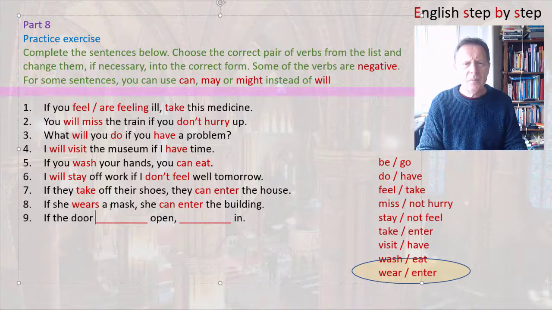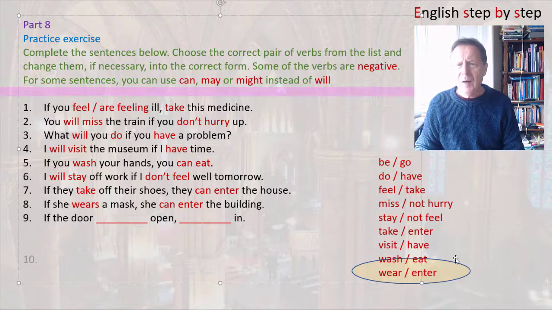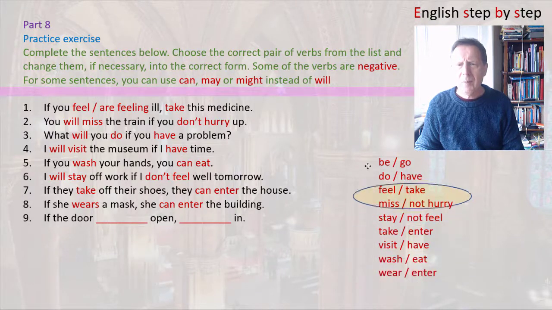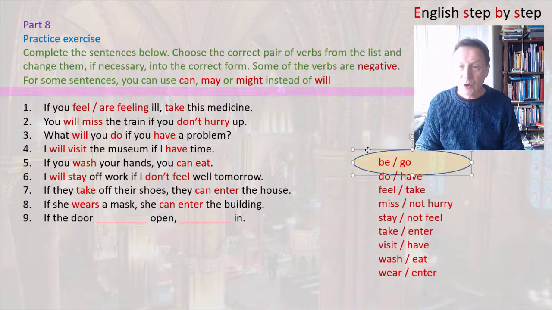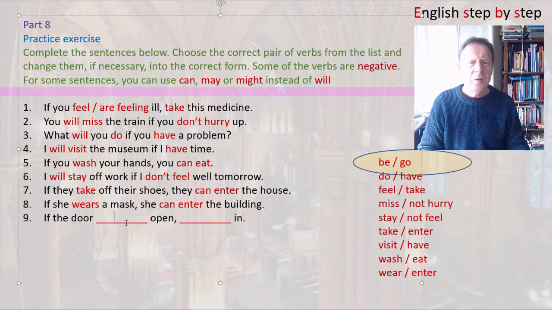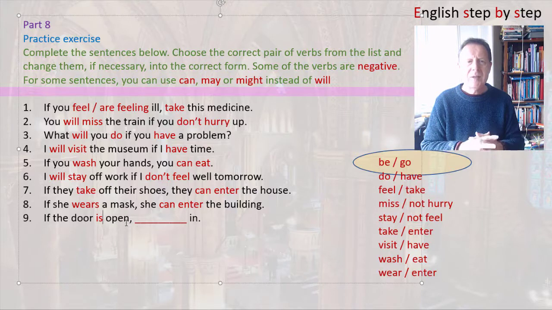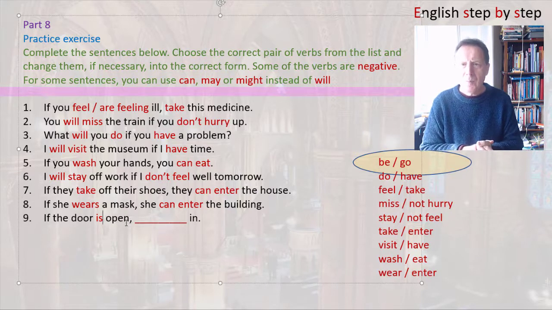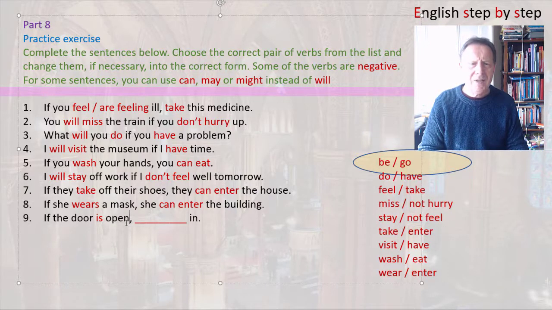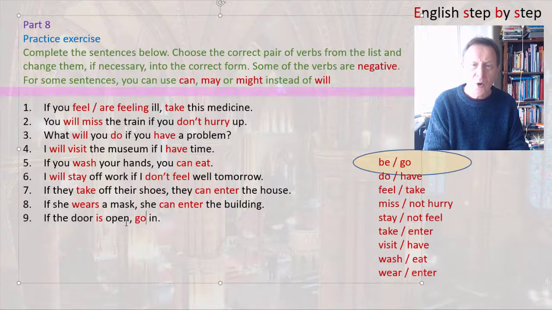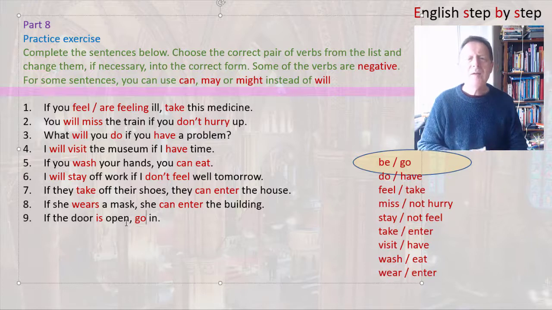Now the next one is talking about a door with an adjective open. So let's use the verb be and then go in the second part. So if the door is open, that's the present simple verb from to be. If the door is open, and then imperative, go in. So these are the best answers for the verbs in the sentences.